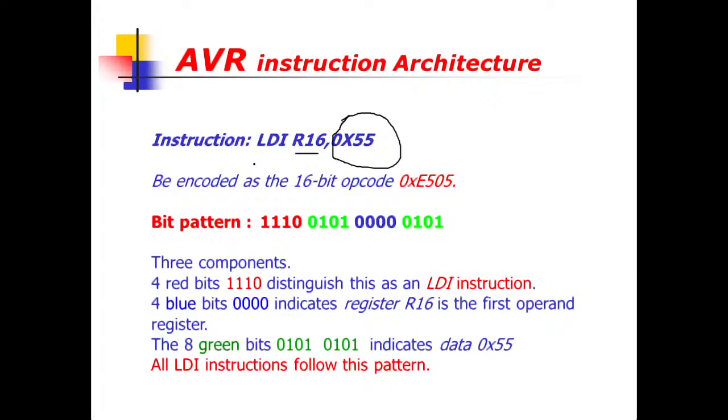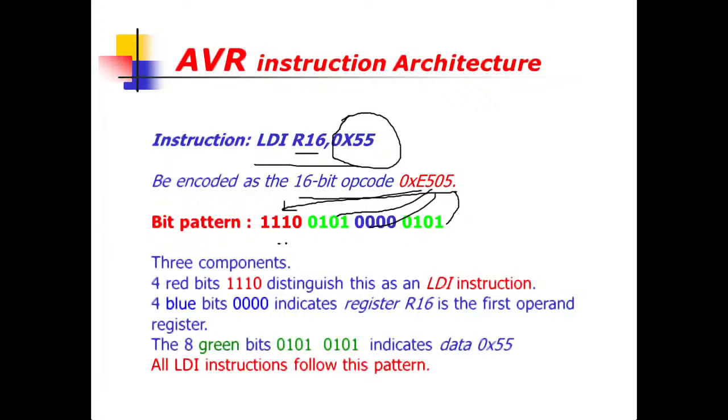If this instruction is assembled and a hex file is generated, the 16-bit opcode corresponding to this instruction will be 0xE505. If you convert this E into a binary pattern, it is 1110. This 5 means 0101, this 0 means 0000 and this 5 means 0101.